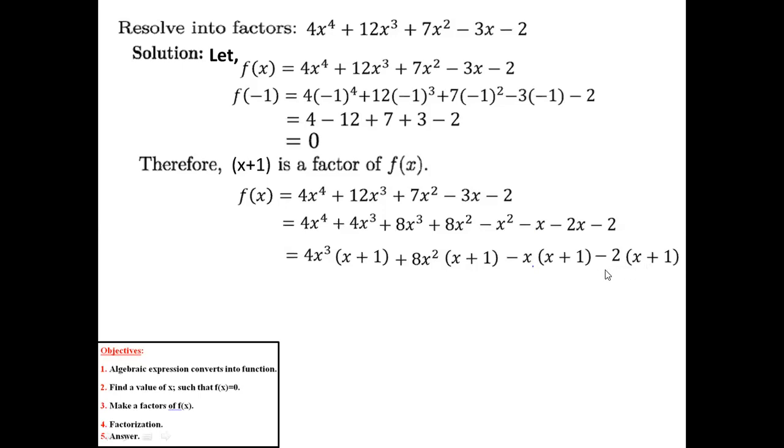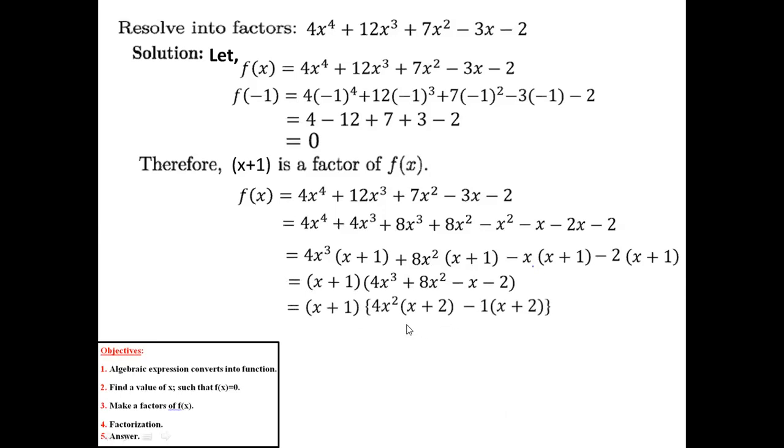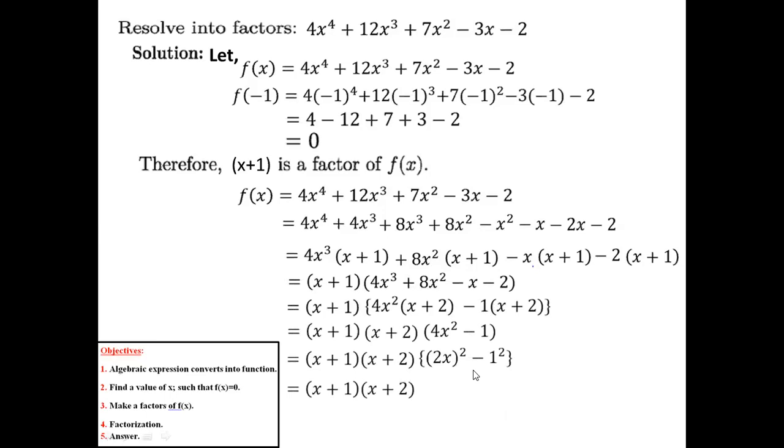Now x plus 1, x plus 1, x plus 1, x plus 1, take it as common, and this will remain the same. Now this part again you have to solve, but if we just take common here, then we get our answer this way. 4x square common from these 2, then x plus 2; minus 1 common from these 2, then x plus 2; and x plus 2 taking common, then we get this part. Here the a square minus b square formula can be applied, then we get 2x square minus 1 square, and finally we get our answer. I think you can understand this math. Thank you.